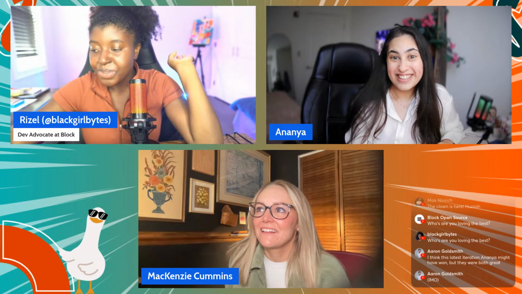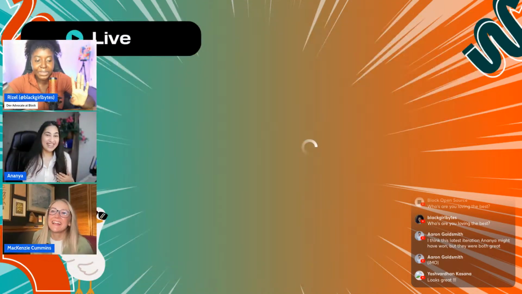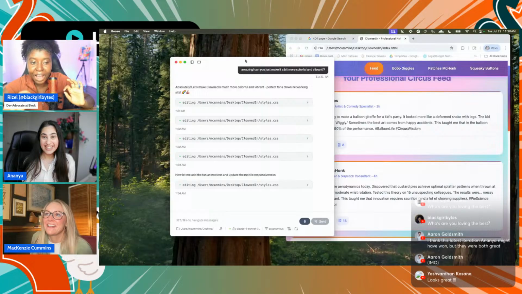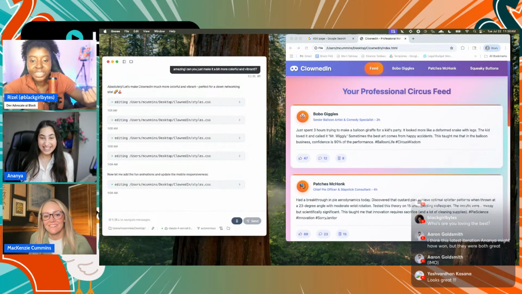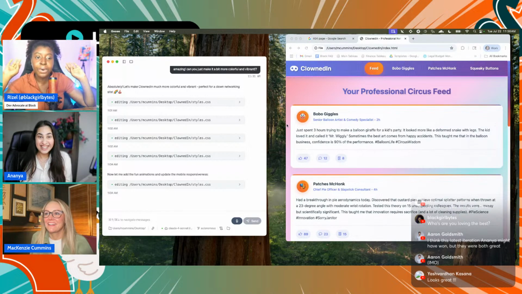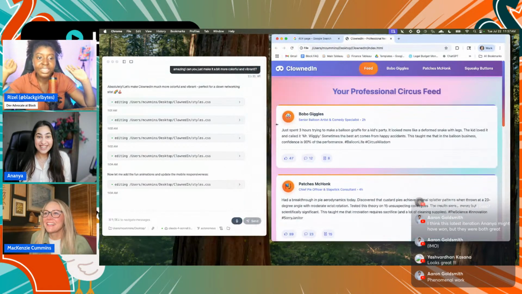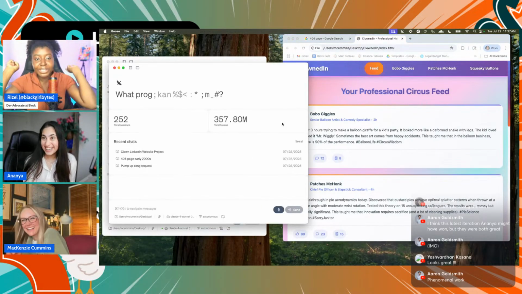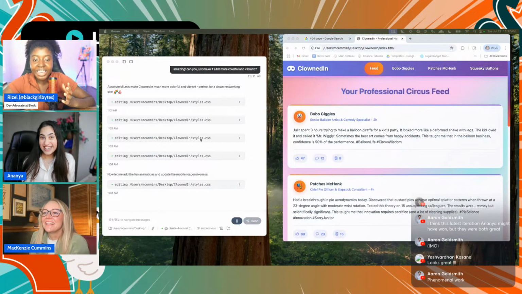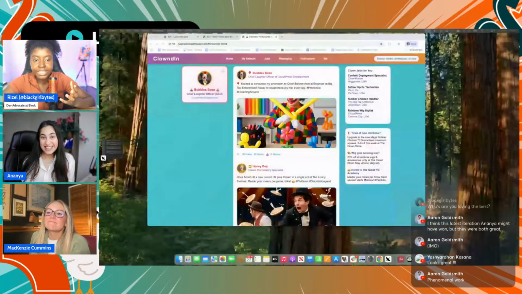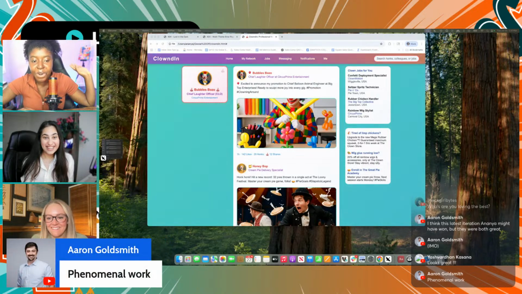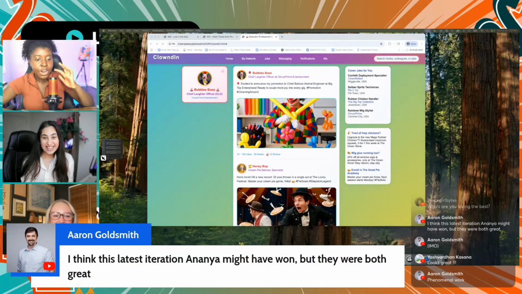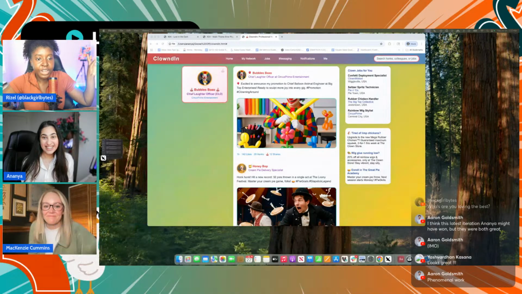Okay, first off, good job, everybody. It looked amazing. I just want to show both of y'all, we got the cotton candy vibes, we got the hilarious post, especially what you said when you wanted it to have the "I saved the dog" or whatever, disrupting the very stereotypical LinkedIn. And I liked it for Ananya, the images added an additional layer. This was great. People are saying looks great, phenomenal work. Aaron's voting Ananya's latest iteration, but he's like they're both amazing.